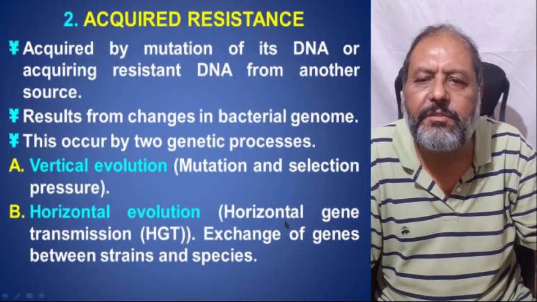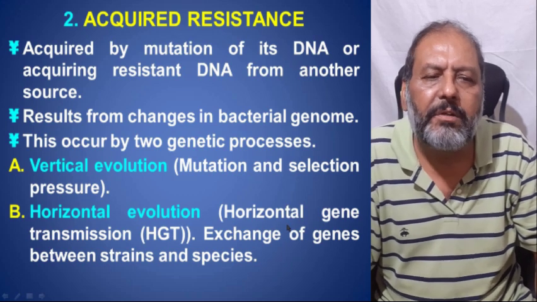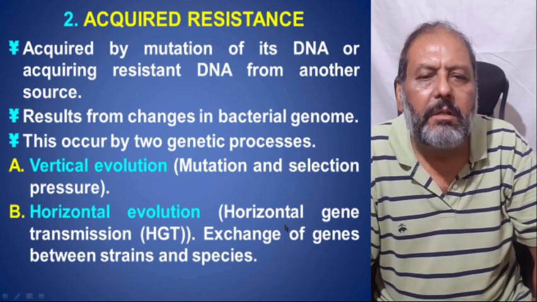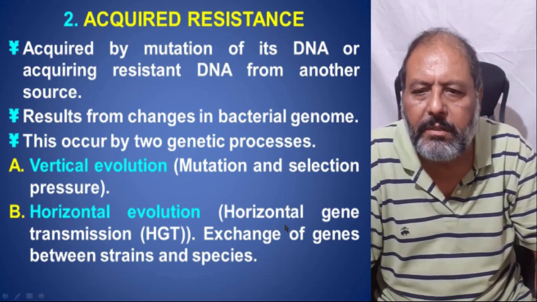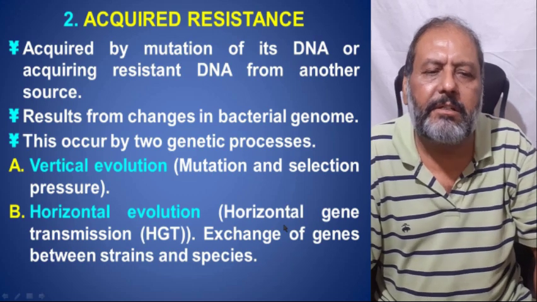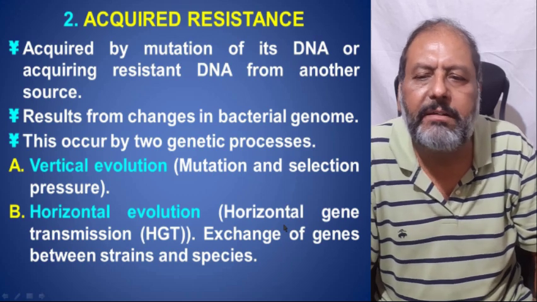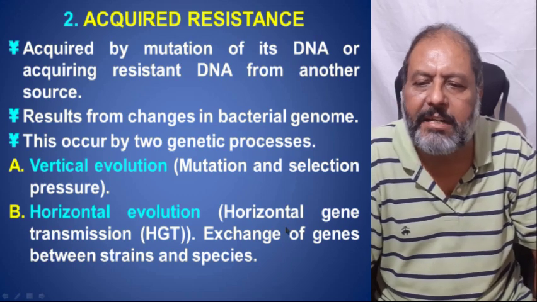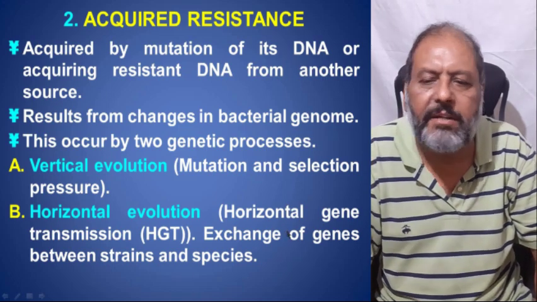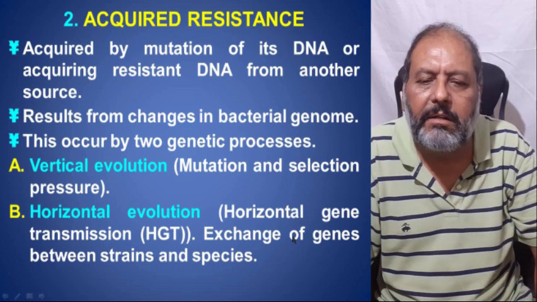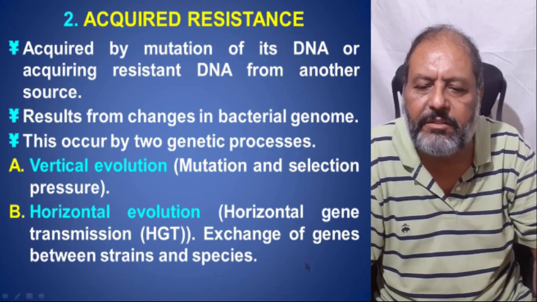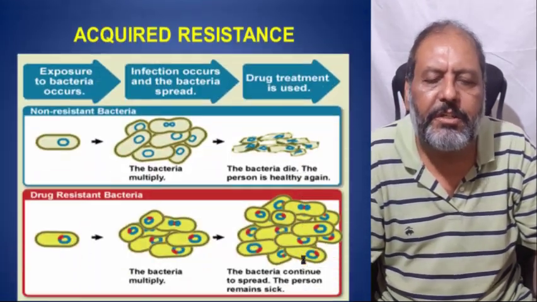Now, acquired resistance is acquired by the mutation of its DNA or by acquiring resistant genes or DNA from another source. It results from changes in the bacterial genome. So the change in the bacterial genome is responsible for this acquired resistance. This occurs by two genetic processes. One is vertical evolution, mutation and selection pressure, and horizontal evolution means horizontal gene transmission and exchange of genes between the strains and the species.